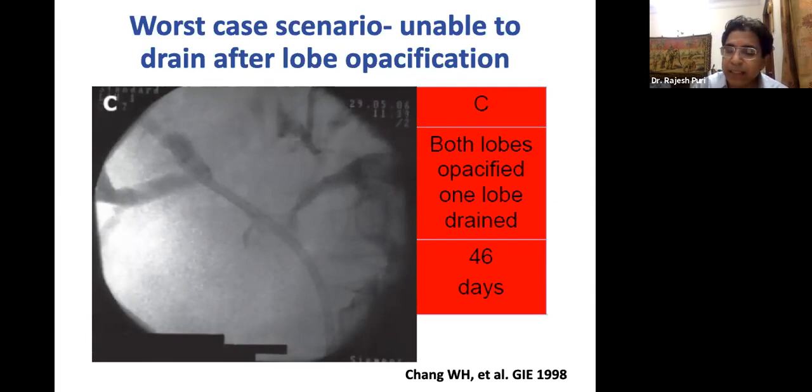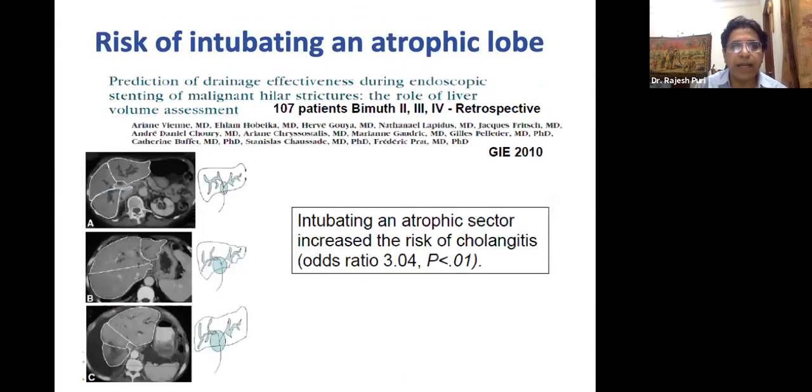But I think in the last decade, the scenario has changed. People barely use the plastic stent, and my advice is, even if the patient cannot afford it, either don't do the procedure, refer the patient to a government institution, or do the metal stenting.